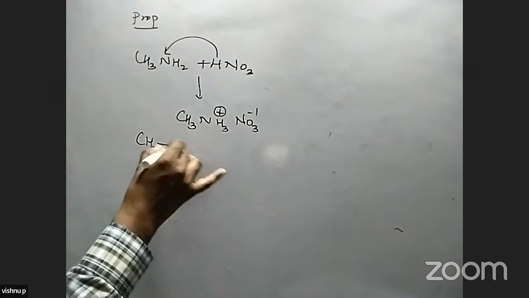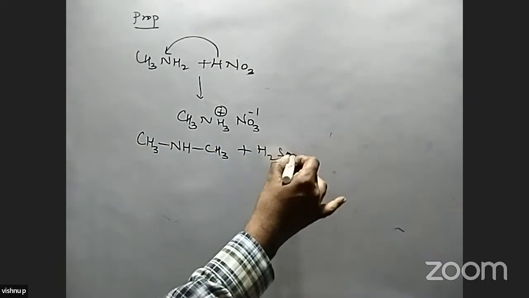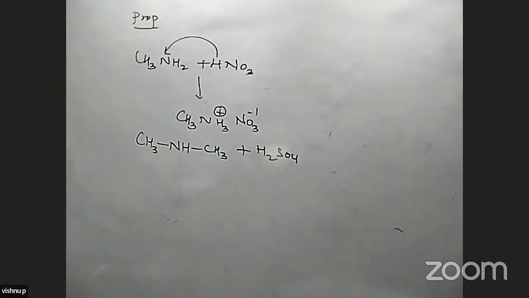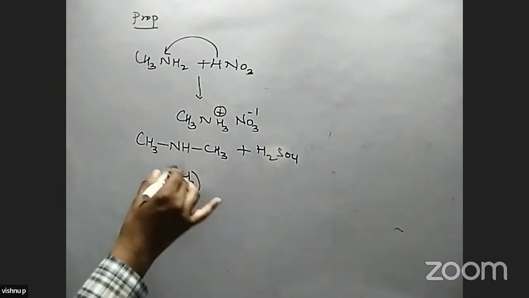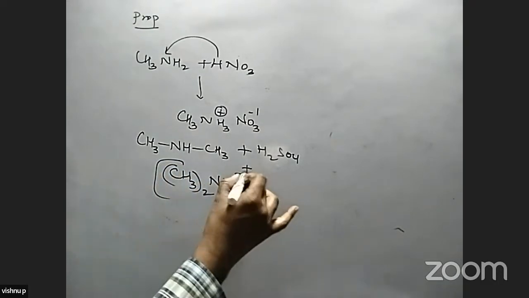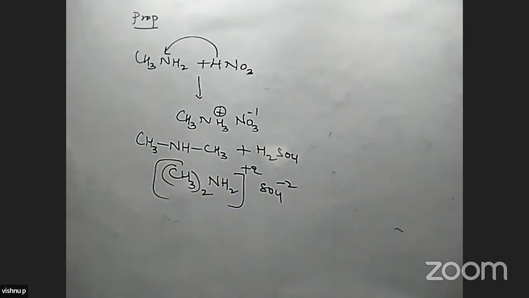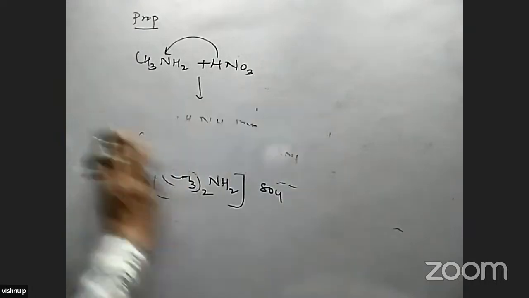One more example, CH3NHCH3, a secondary amine, when it reacts with sulfuric acid. So this is also basic in nature. The compound is (CH3)2NH2 plus SO4 minus 2, we get this compound. Secondary amines or tertiary amines are also involved in reaction with acids, and they form salts.